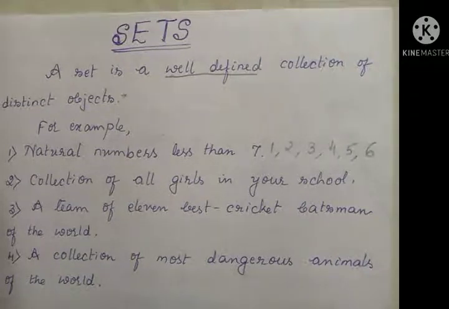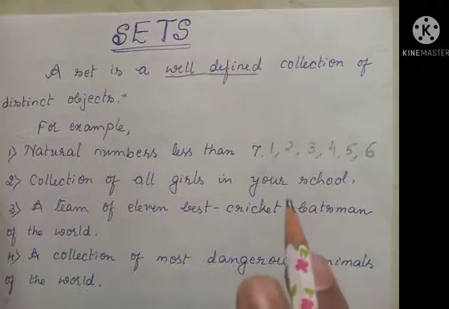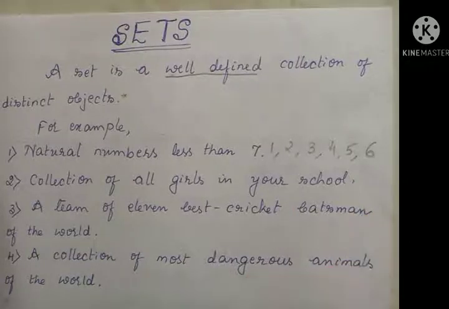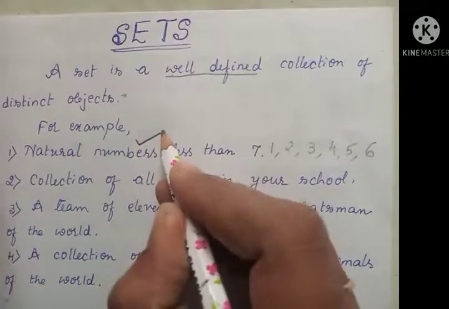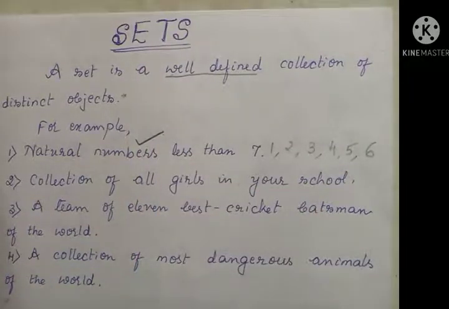Is there any confusion here? No, 6 is included, 5 is included, 2 is included. So everyone agrees that natural numbers less than 7 are 1 to 6. So we say that this is a set.